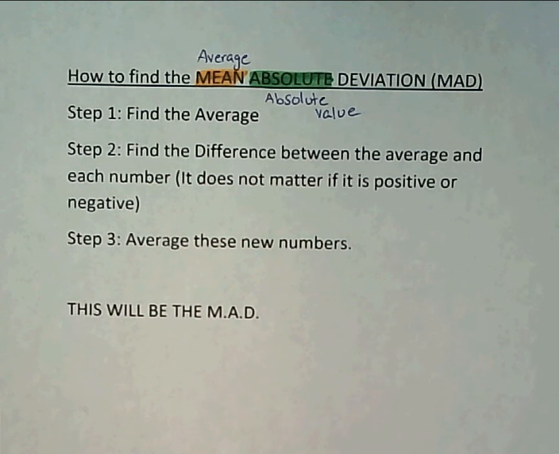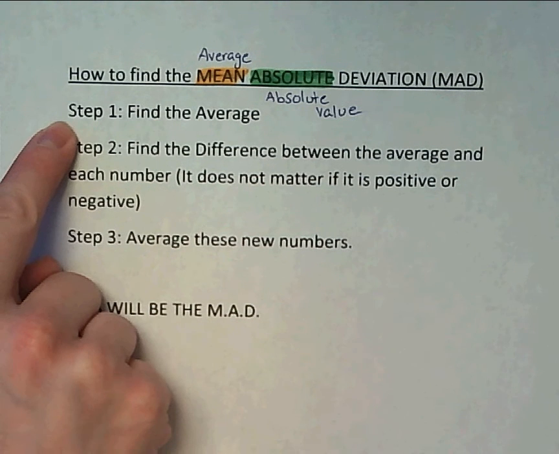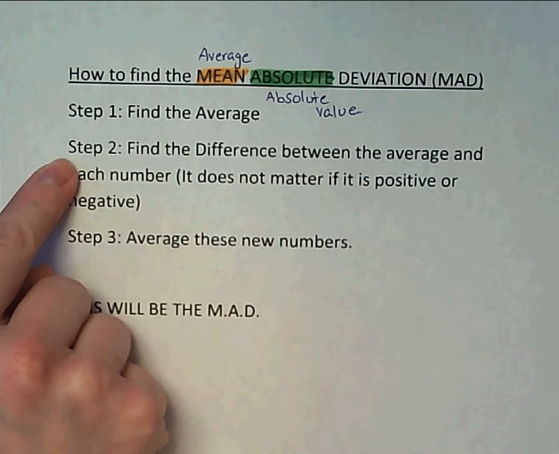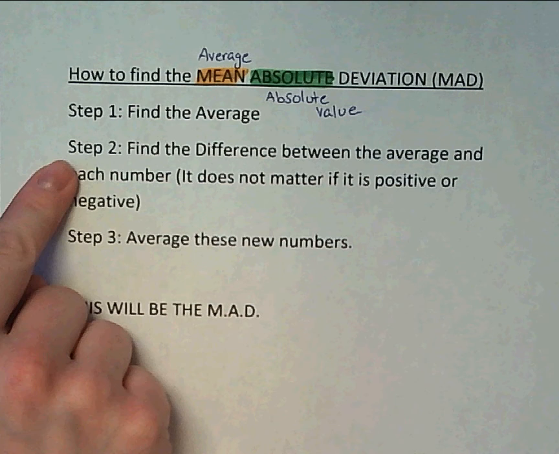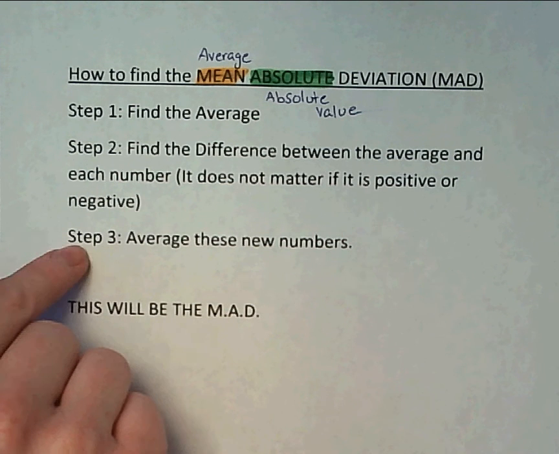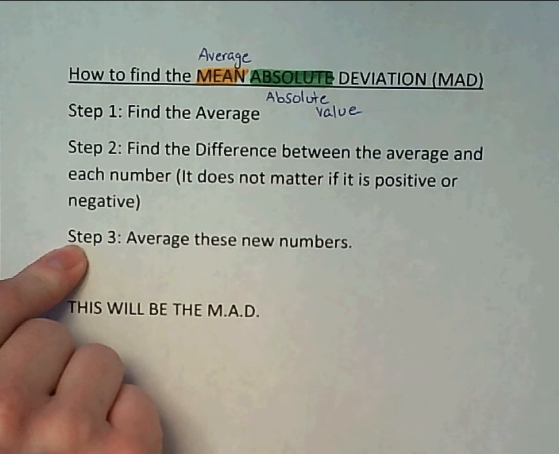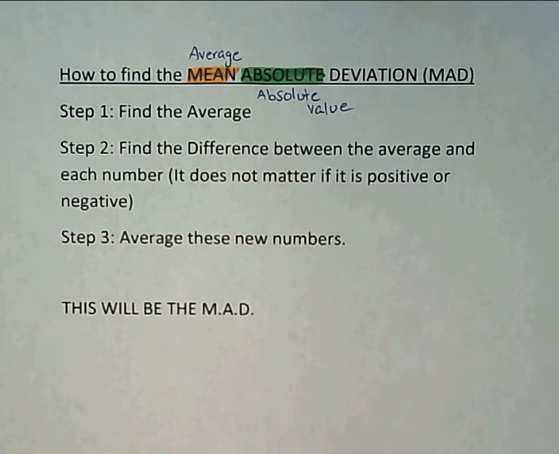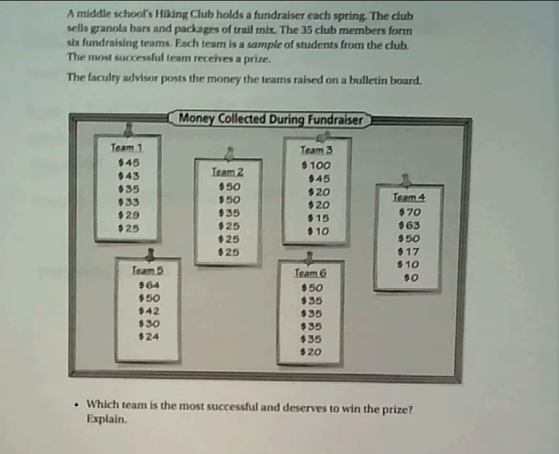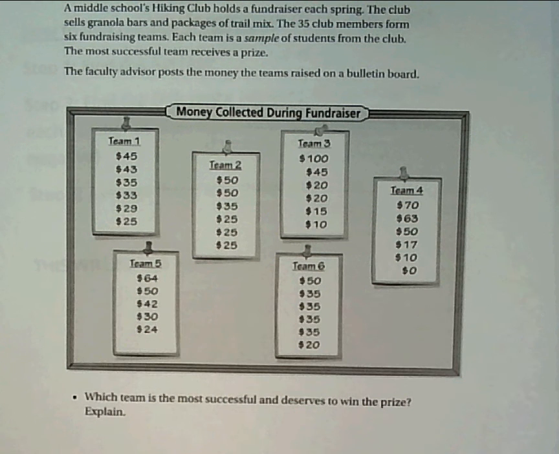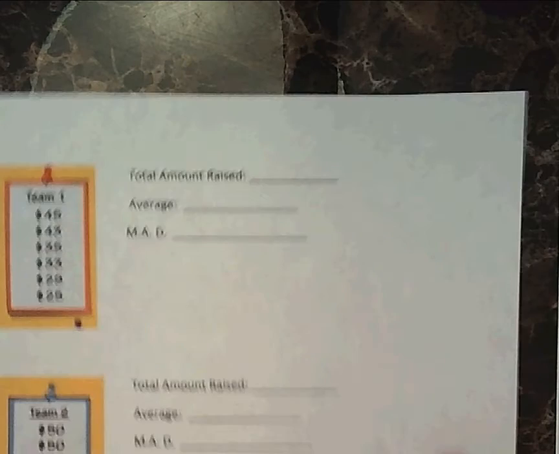So it actually has 3 different steps. Step 1 is to find the average. Step 2 is to find the difference between the average and each number. And step 3 is to average these numbers. Okay, and that'll give us the MAD. So if you were going to guess which team did the best, what do you think you would do? Well, my first guess would be to probably find out how much each team raised. So let's take a look at how much each team raised.